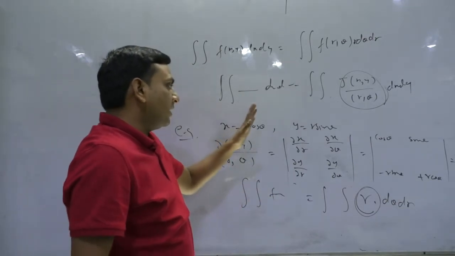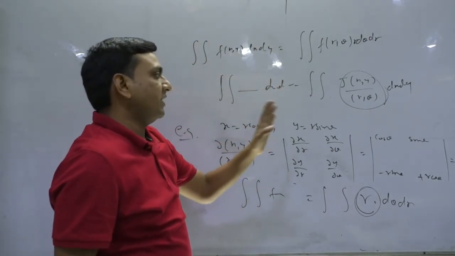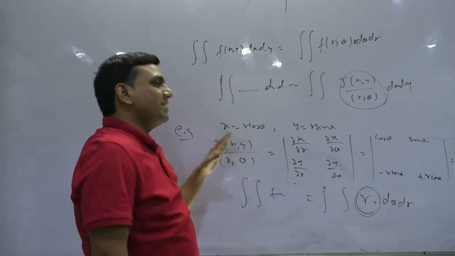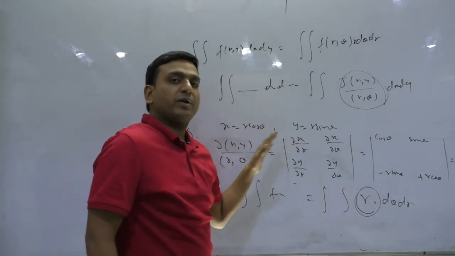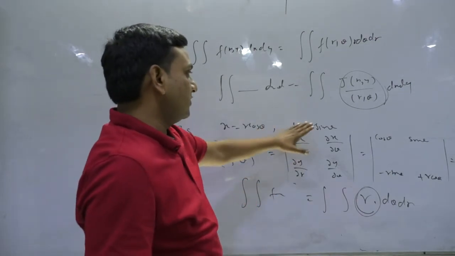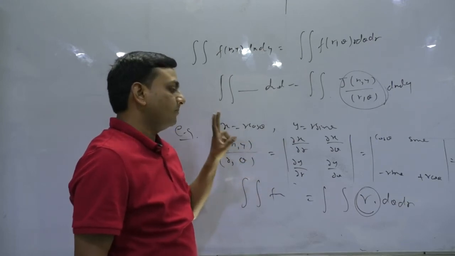In the same manner, you can convert from Cartesian to spherical, x, y, z to r theta phi. You can convert from Cartesian to cylindrical, x, y, z to r theta z. Clear hai? The concept is this only. For the Jacobian, we'll have a separate lecture.